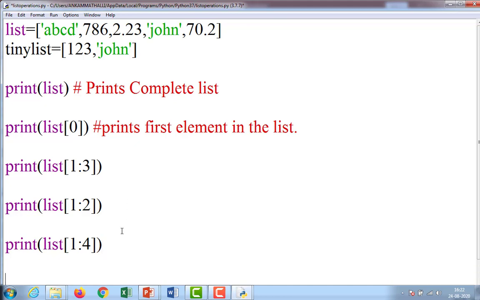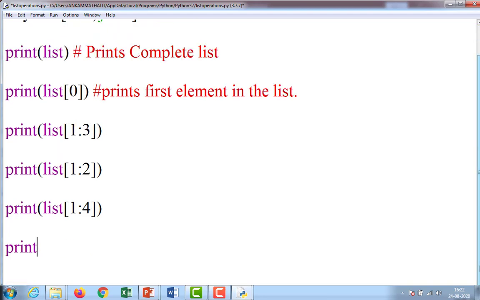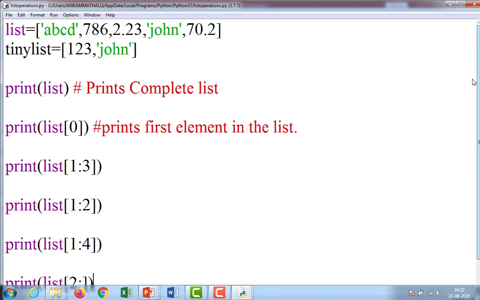Next, suppose I want to print 2 colon. What may be the output here? 2 colon means it is going to print from here, starting from 2.23 to John and 70.2.